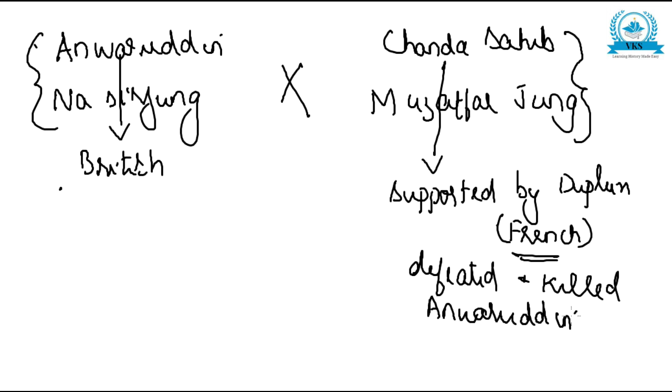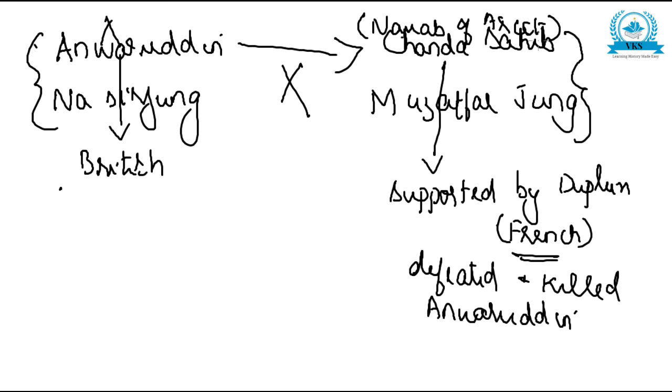Okay, now Anwaruddin was defeated and he was killed by the French troops. And Chanda Sahib was made the Nawab of Arcot. So here in the battle between these two, he won, and Chanda Sahib was made the Nawab of Arcot. Okay, so now the French were successful here.